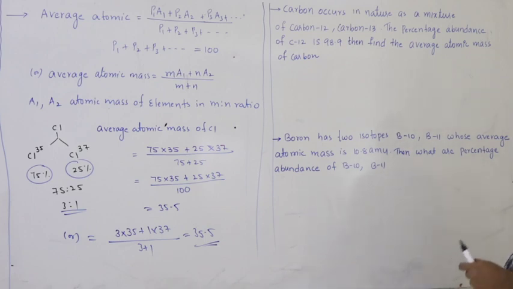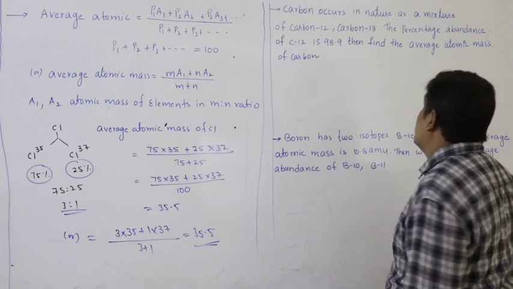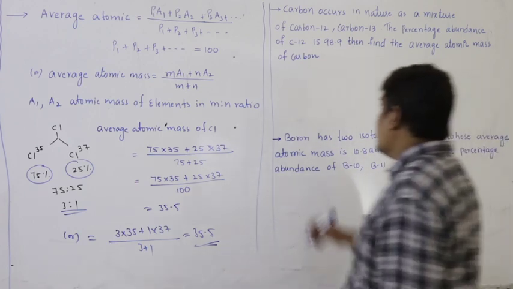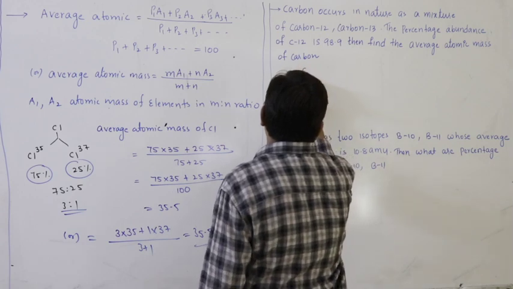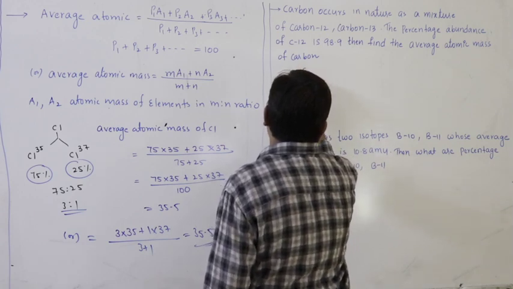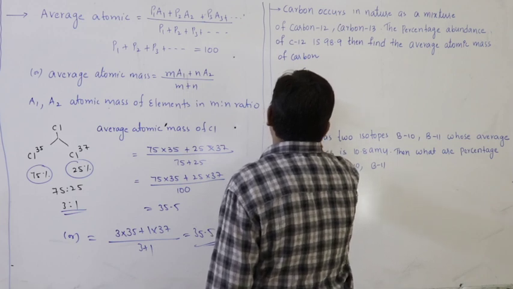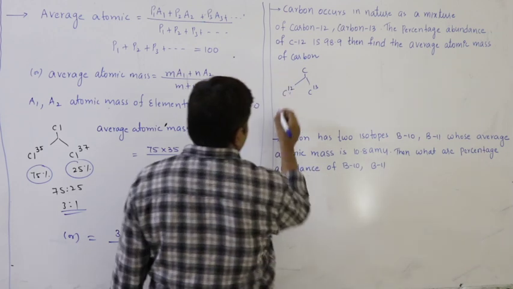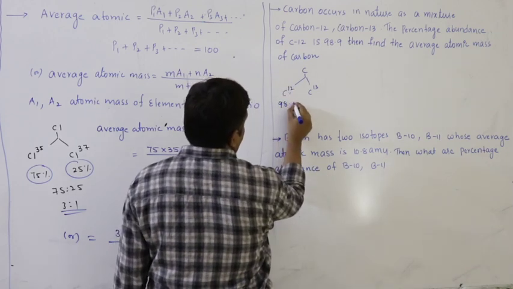Carbon occurs in nature as a mixture of C12 and C13. The percentage abundance of C12 is given, then find the average atomic mass. So it is mentioned that carbon exists in two isotopic forms, C12, C13. Its percentage abundance is 98.9.